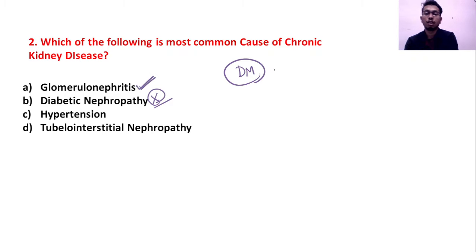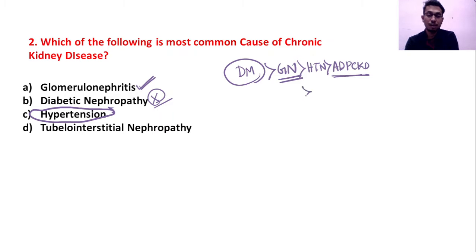The third most common cause of progression of CKD is hypertension. The fourth most common cause is ADPKD, that is autosomal dominant polycystic kidney disease, and the last is TIN, that is tubulointerstitial nephropathy.